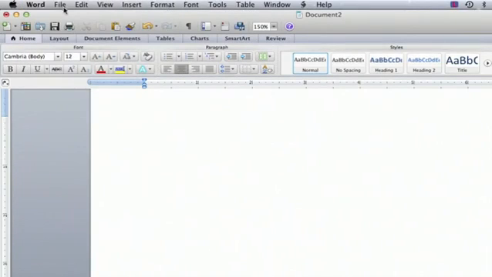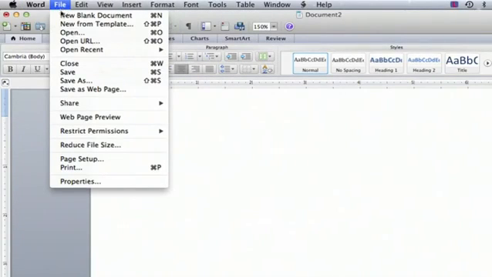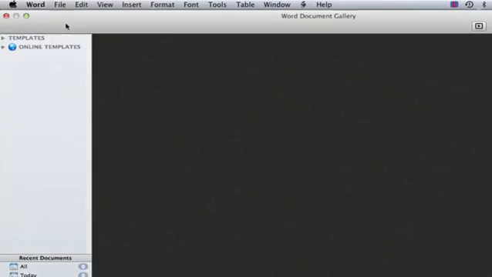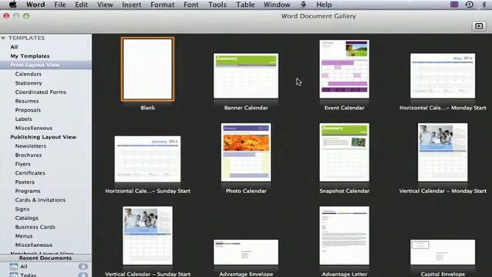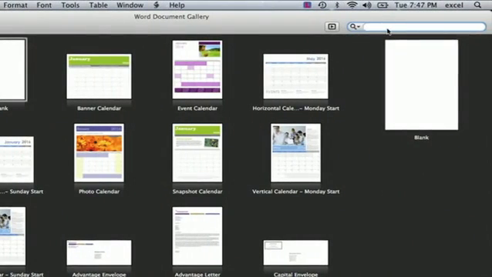Doing fun projects in Microsoft Word is great because they have templates already done for you and they're easy to create. So here's some of the things that we can do. If you go up to the top of your screen into File and you click on New from Template, you'll see a lot of different options for templates. You have calendars and stationery, brochures, flyers, posters, and if you don't see something that you are interested in doing, you can go up into the search box and you can type something that you were thinking about doing.